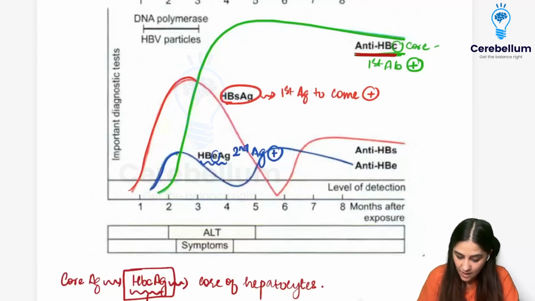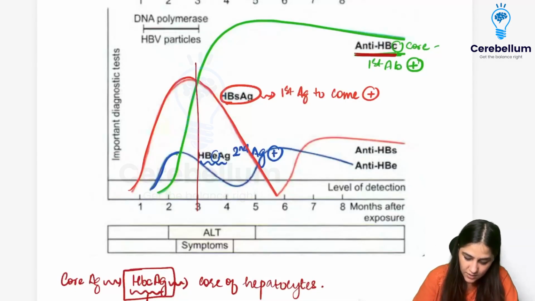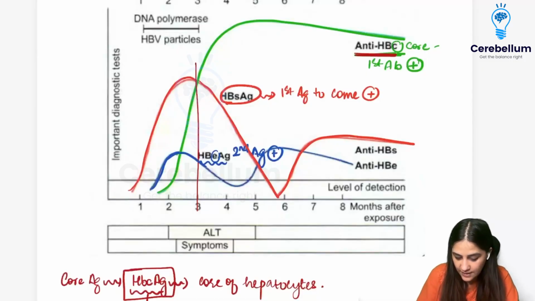Now, what happens after some time, at approximately 3 weeks? Antibodies against the HBs antigen are going to start getting made, the antigen is going to start reducing, and now these antibodies have come up. Similarly, for your HBe also, it's finally going to go down and then the antibodies will start appearing.